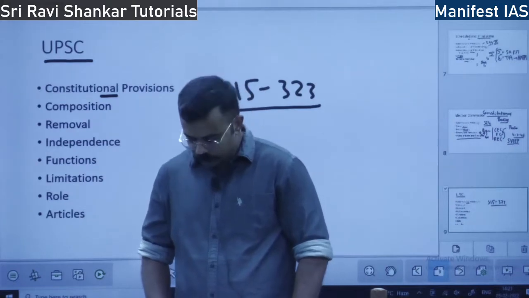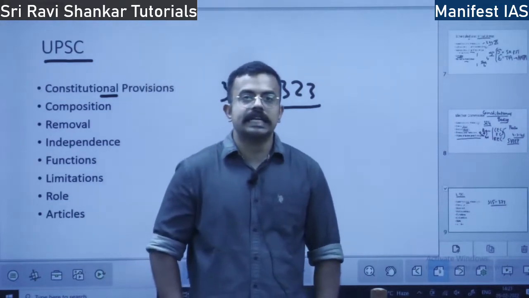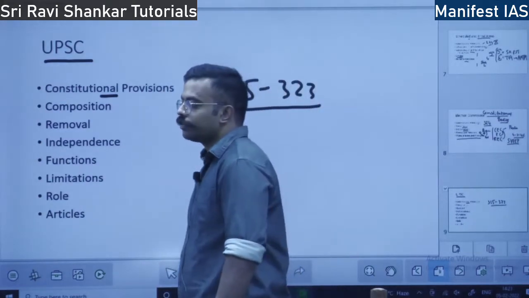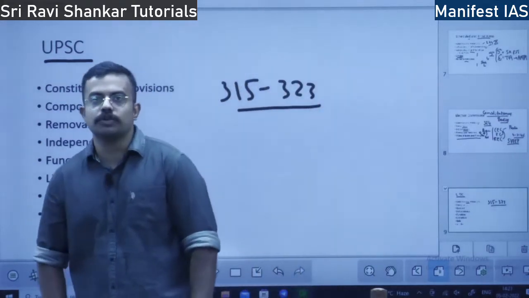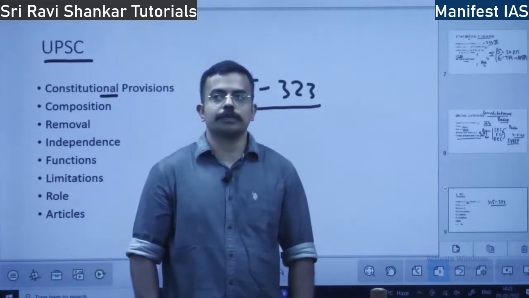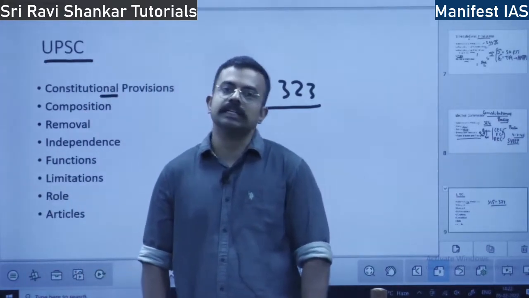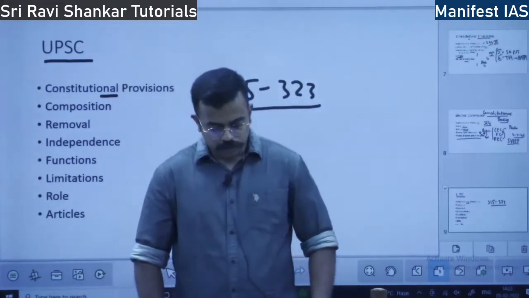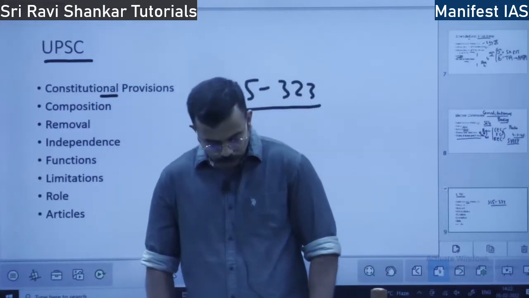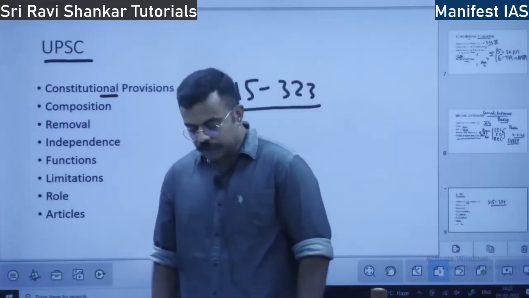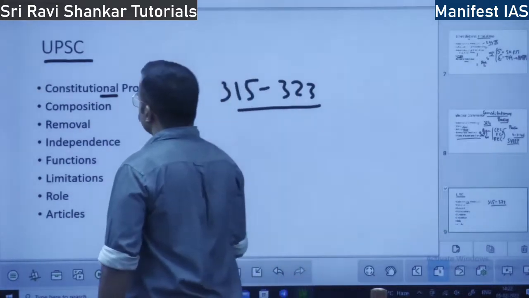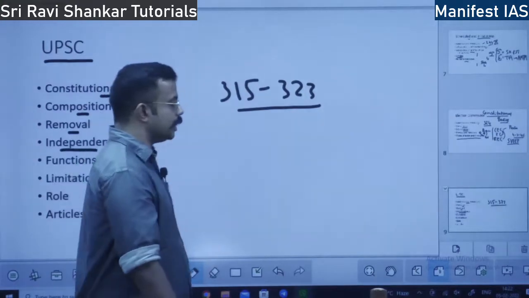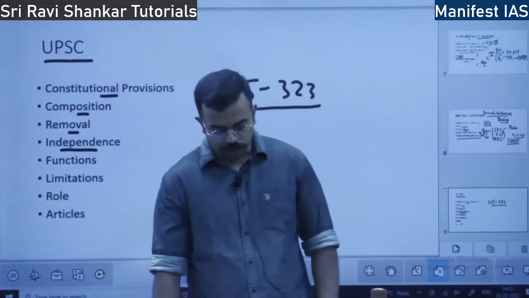When it comes to misbehavior, the President has to refer the matter to the Supreme Court. In the case of misbehavior, the President refers the matter to whom? To the Supreme Court. If the Supreme Court says you can remove that person, then that person can be removed from the UPSC board. How is the independence of UPSC ensured? We have spoken about composition and removal.